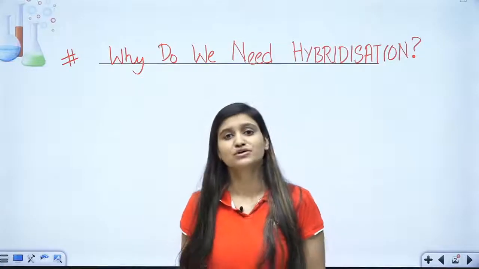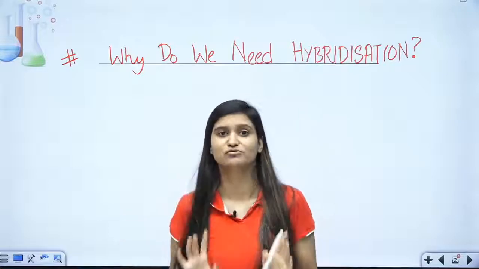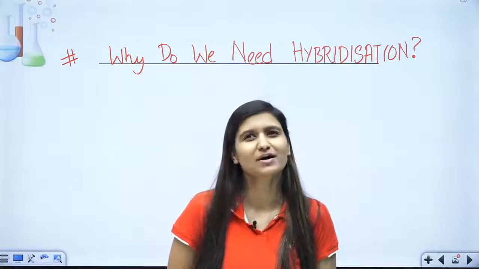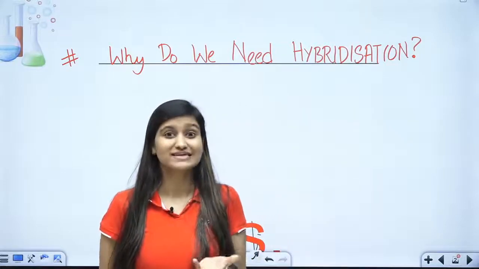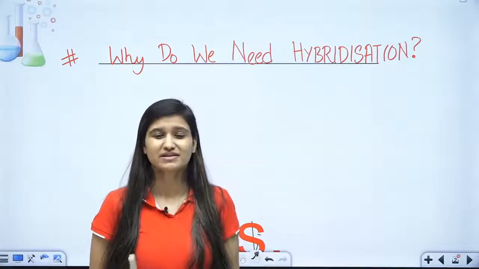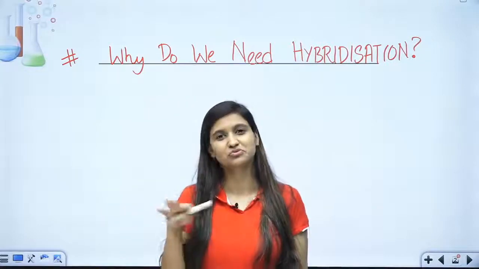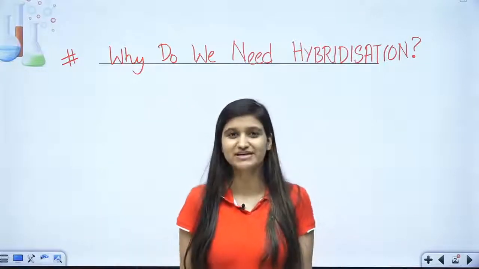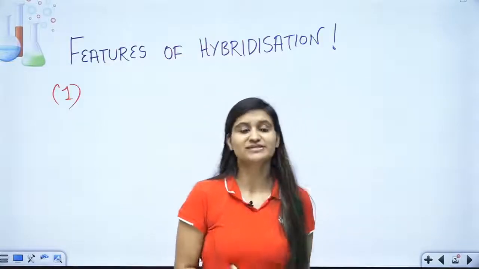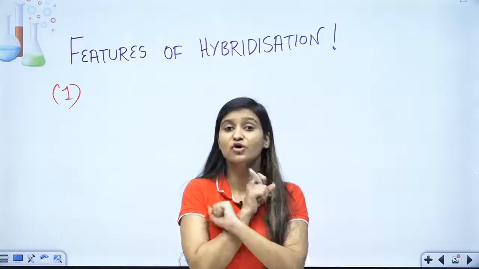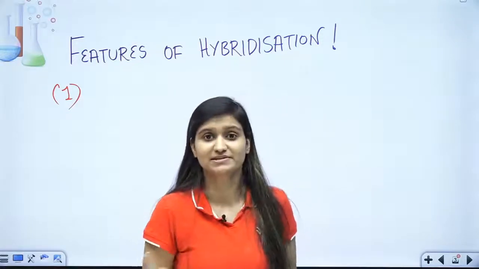But once you have turned the mixer on and made your mango shake, you cannot tell, if you take a sip, which sip includes more mango pulp or more milk. You cannot tell that. So hybridization is the mixing of atomic orbitals to give a new set of orbitals.